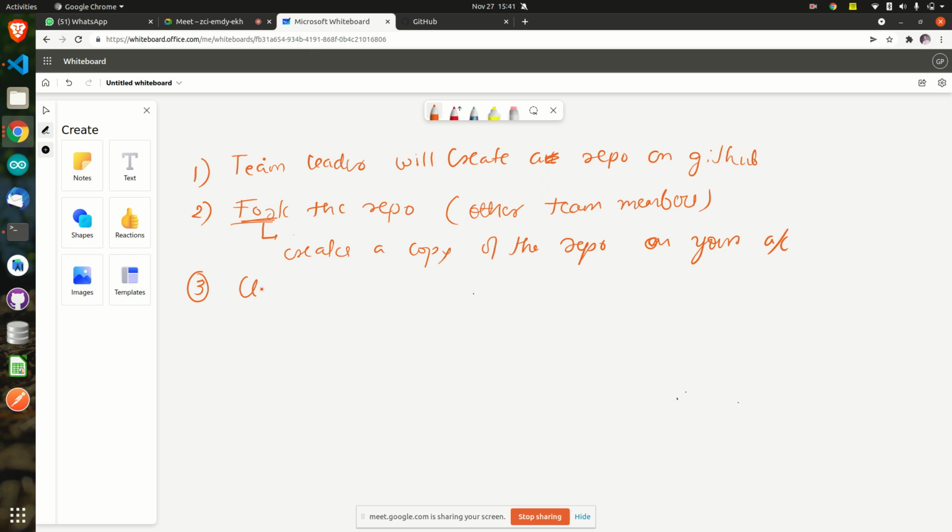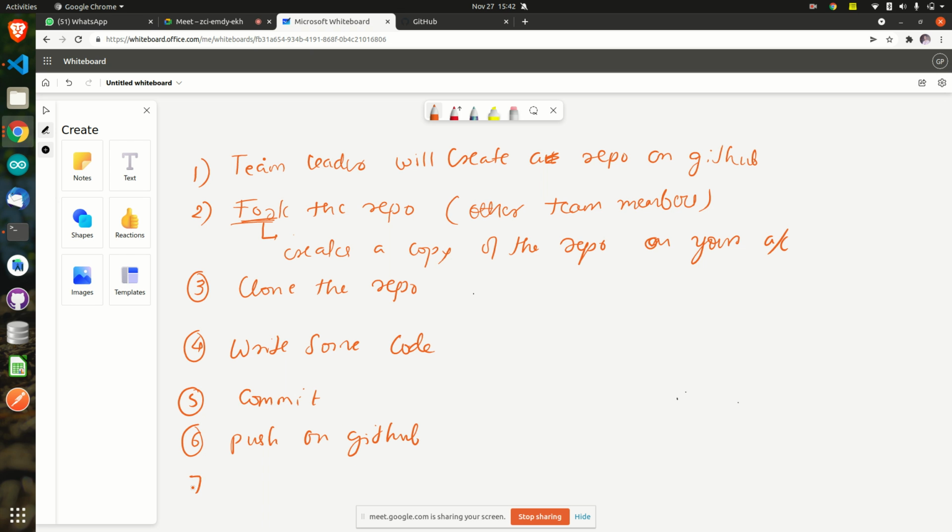Third step, I'll write, clone the repository. Fourth step, write some code. Whatever code you want to write, you write that code. Fifth step, commit that code. You know how to commit, all those things. Sixth step, push that code on GitHub. And then seventh step, very important, raise a PR, raise a pull request. All these things you will have to do if you want to work in a team. So let's do it one by one.